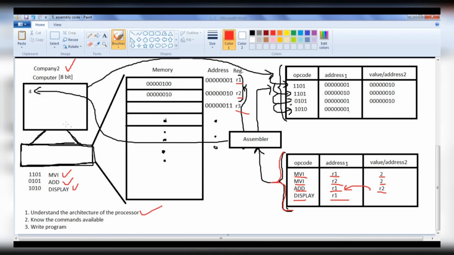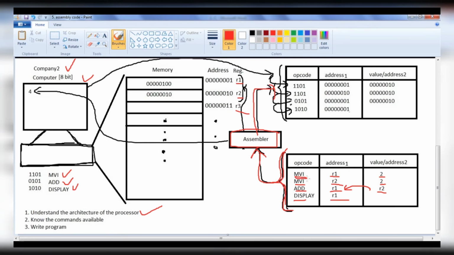This is a source code for this computer. Now this source code we can give to the assembler that is meant for this computer. So assemblers will be different for different platforms. Every manufacturer is going to have their own assembler for their computers. Next, the assembler is going to convert these assembly statements to machine code.